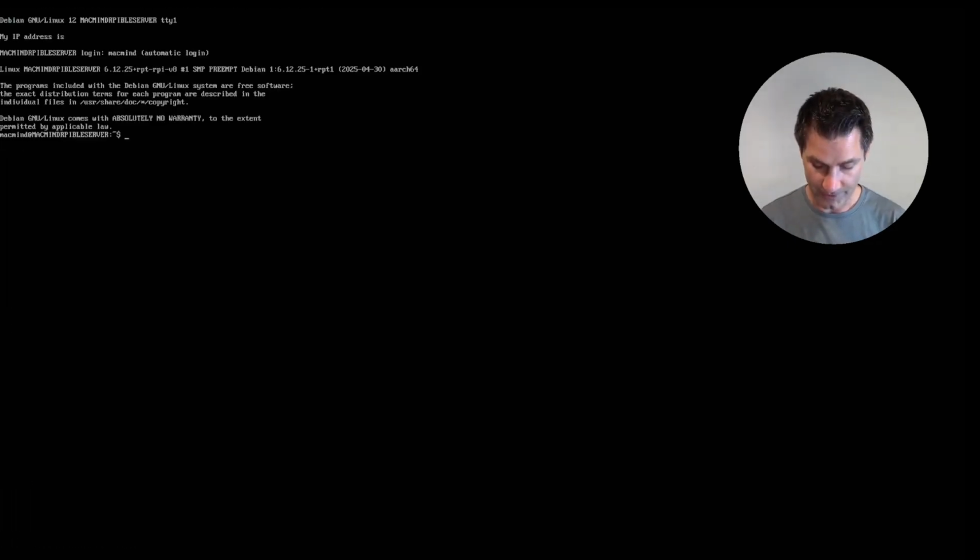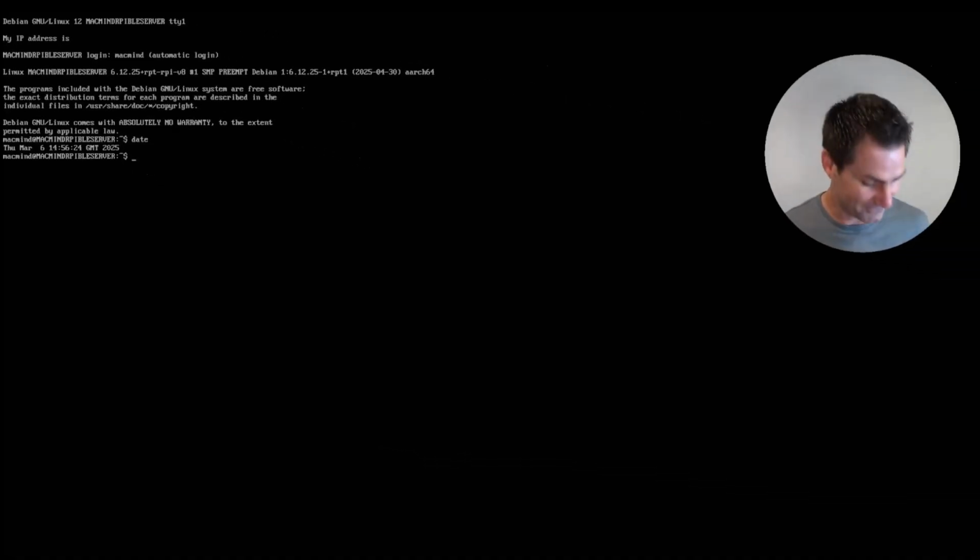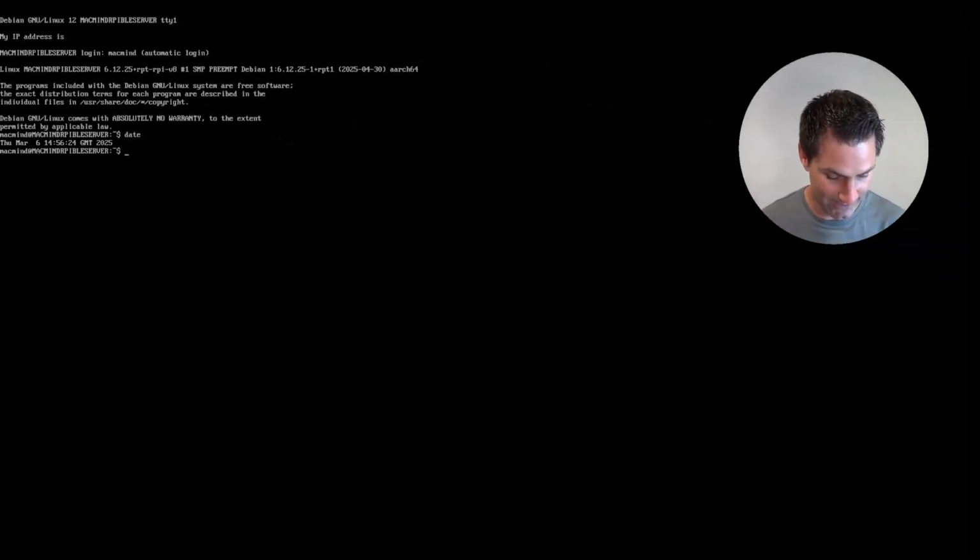And it's booted. Okay, so now what we're going to do is just show that the date is wrong, right? This is the problem. It says Thursday, March 6th, and it is not Thursday, March 6th. It is May 2nd. But we don't have any internet connection, right? We're completely unplugged with this device, and we want to set the time. So let's go ahead. What we'll do is we'll just launch the app from Xcode.